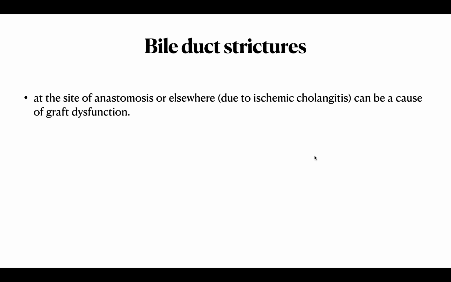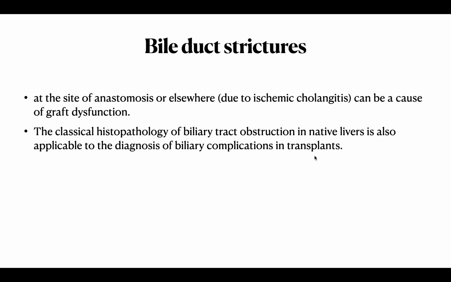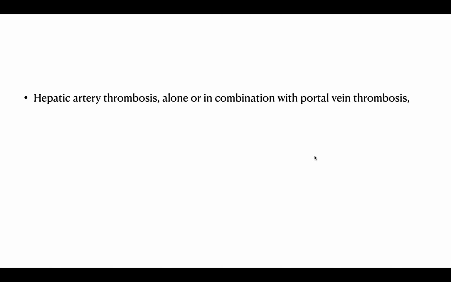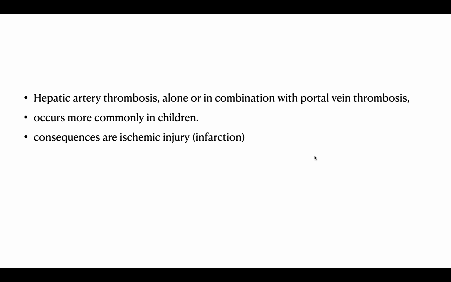The next complication is bile duct strictures. At the site of anastomosis or elsewhere, due to ischemic cholangitis, they can be a cause of graft dysfunction. The classic histopathology of bile duct obstruction in native livers is also applicable to the diagnosis of biliary complications in transplants. Hepatic artery thrombosis, alone or in combination with portal vein thrombosis, occurs more commonly in children. Consequences are ischemic injury and infarction.